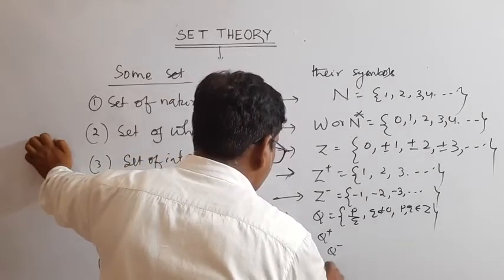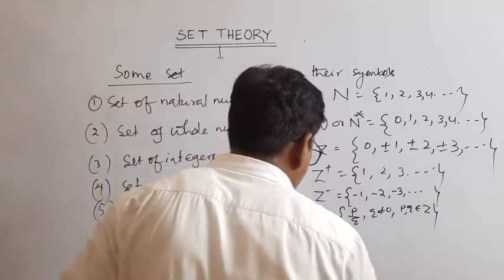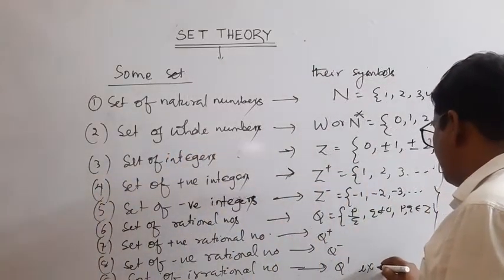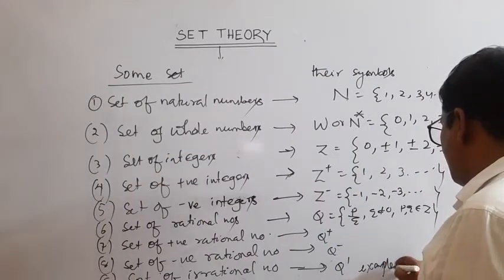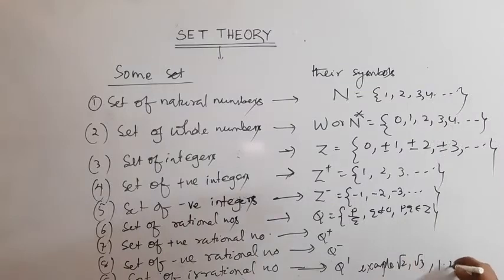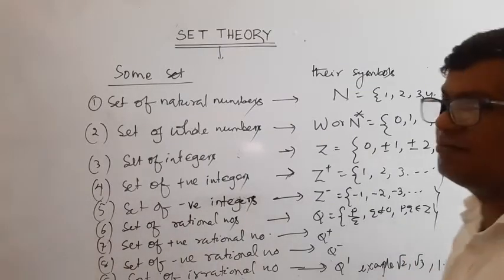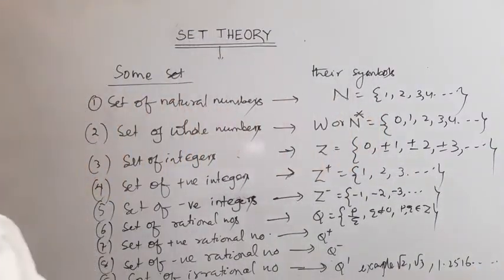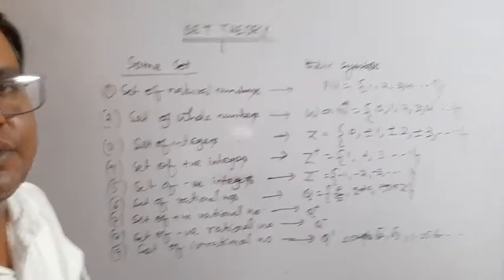Example: root 2, root 3, 1.2516 and so on. These are the irrational numbers. Okay, these are the irrational numbers. Clear?